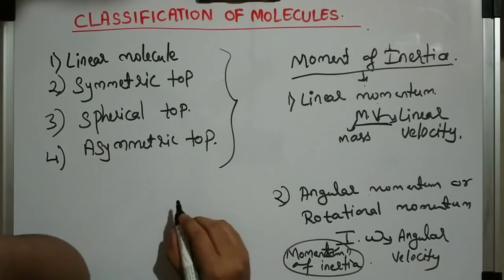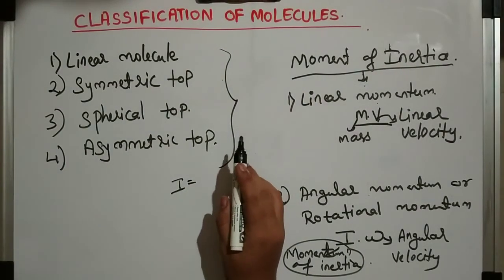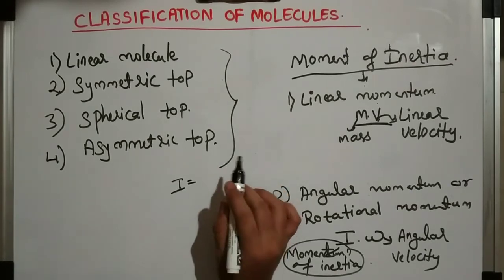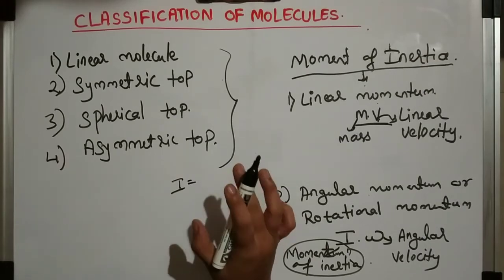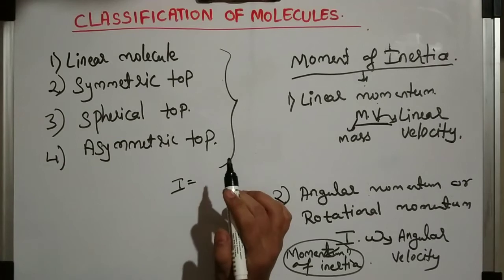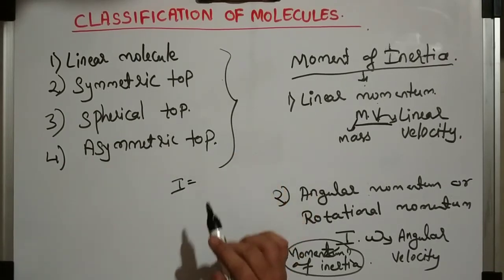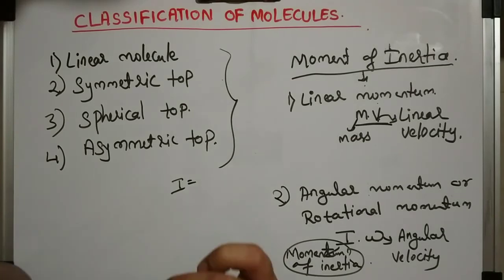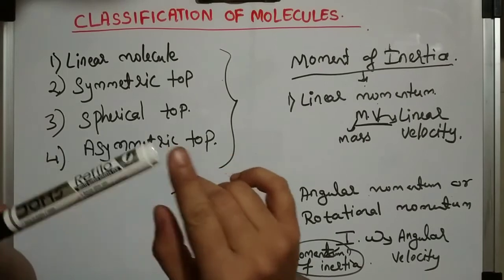By definition, moment of inertia is a quantity expressing a body's tendency to resist angular acceleration. Or if we are applying a torque, it is the amount of torque required to rotate a body or accelerate its motion. If moment of inertia is more, I need to apply more force to rotate it.